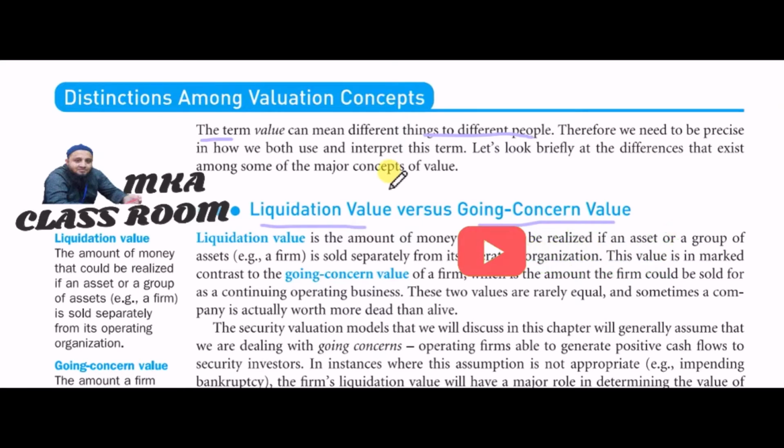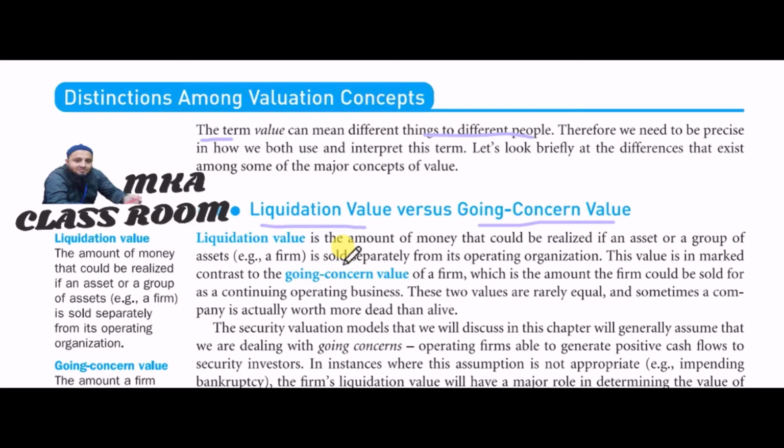Liquidation value is the amount of money that could be released if an asset or a group of assets is sold separately from its operating organization. That is the liquidation value. When you sell your asset, that is called the liquidation value.